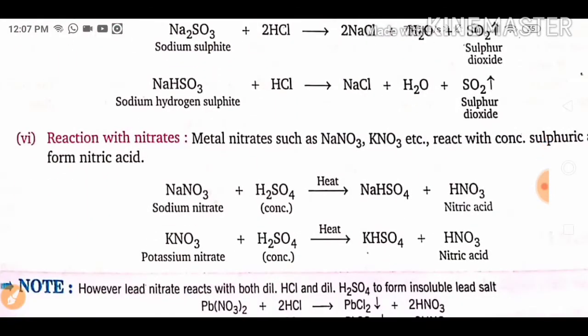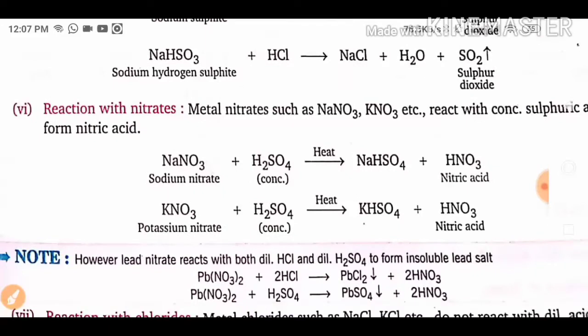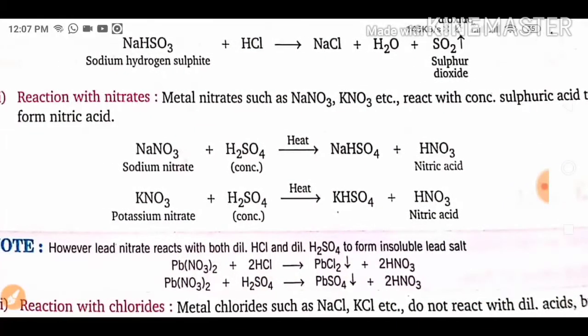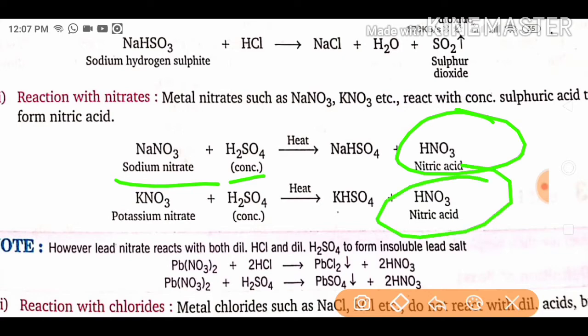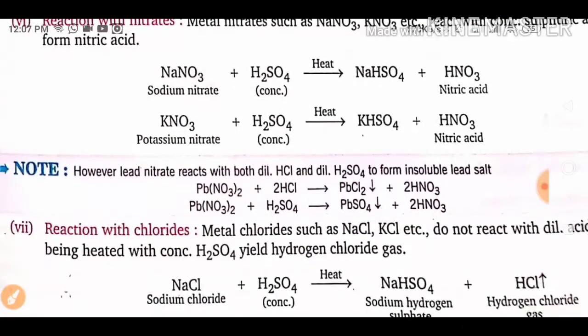And reaction with nitrates is also important. When metal nitrates such as NaNO3, KNO3 etc. react with concentrated sulfuric acid, they form nitric acid. Okay, sodium nitrate and H2SO4 form nitric acid. However, lead nitrate reacts with both dilute HCl and dilute H2SO4 to form an insoluble lead salt. They react with both.